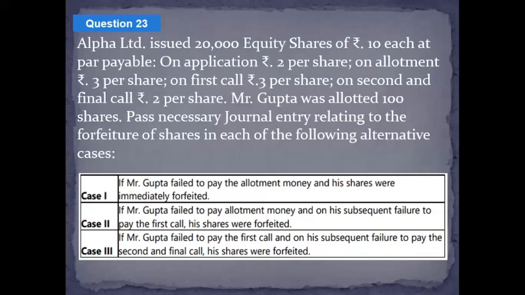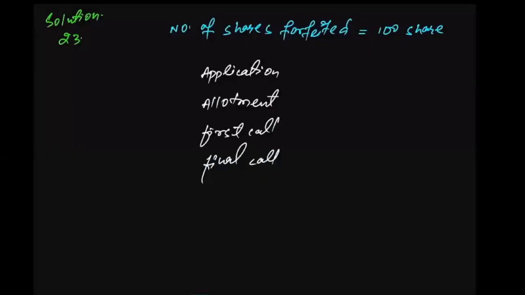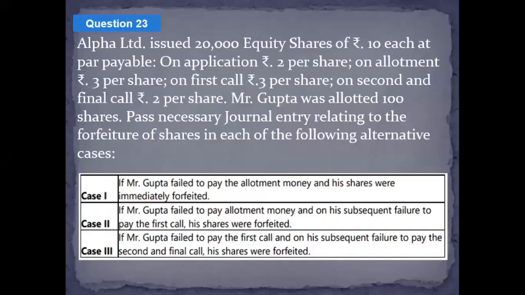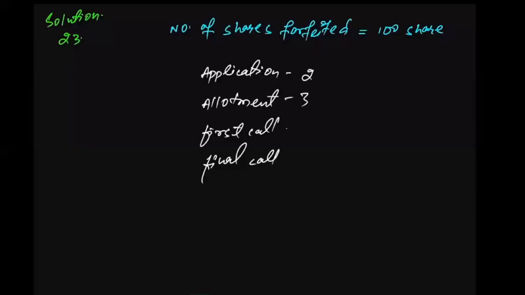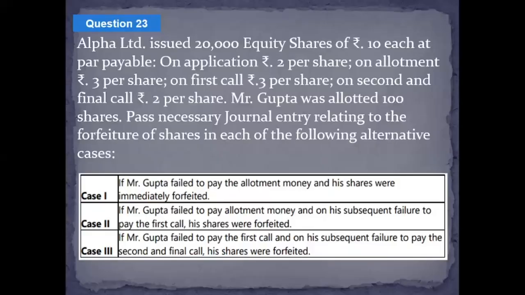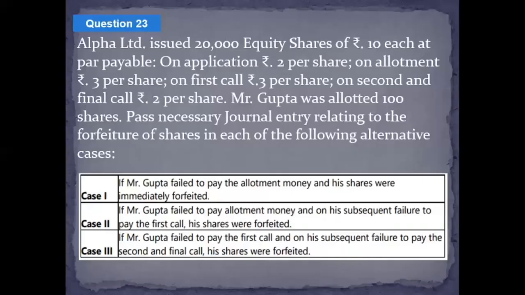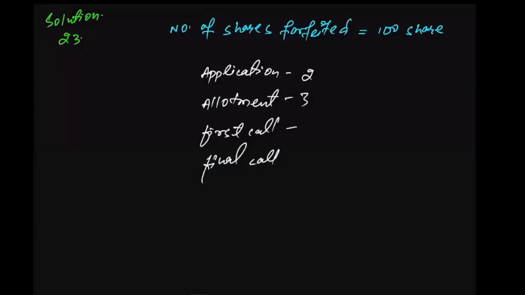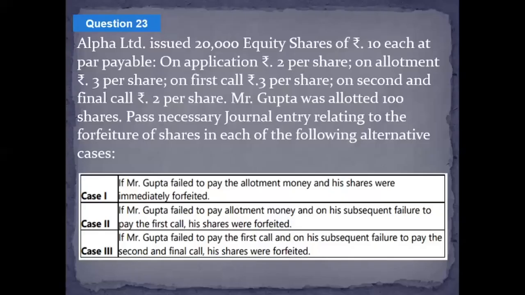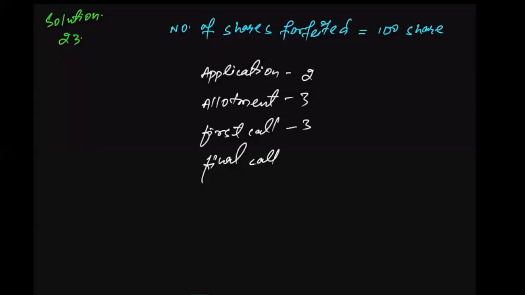The company fixed the application amount as 2 rupees, for allotment 3 rupees, and for first call it was fixed at 3 rupees. And the balance was on final.